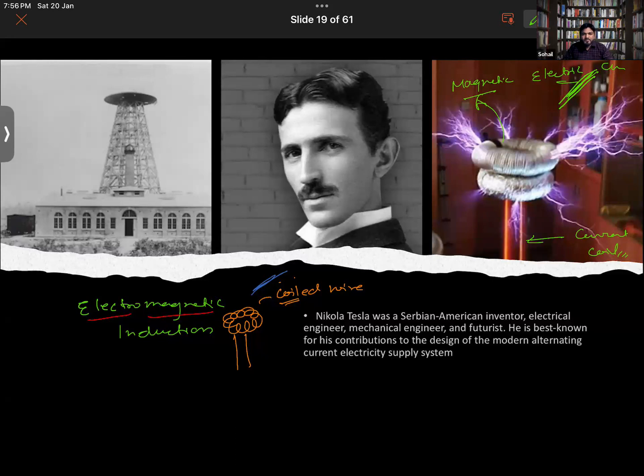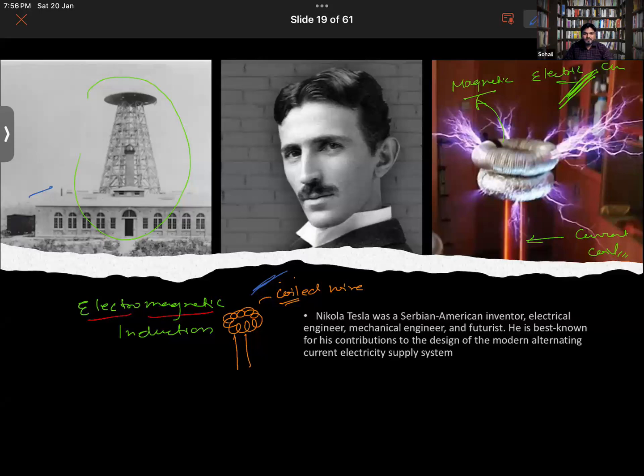So what was the purpose of the invention of the Tesla coil? Basically, he invented the Tesla coil. This is the actual image of the Tesla coil, which was set up according to his design. The basic idea behind this was to make electricity available to everyone. His idea was to make electricity cheaper and the technology more advanced, so that by using very little fuel and very few resources we can power a very large area with electricity.